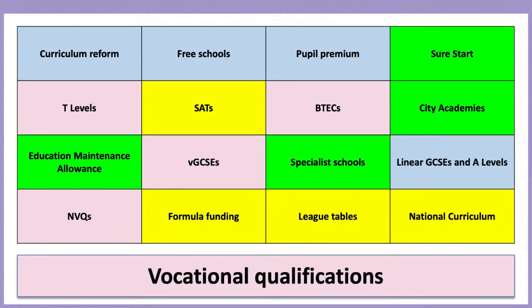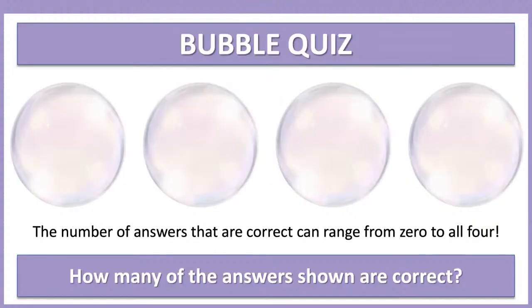Excellent stuff. Okay, shall we have a look at the next activity? It's what we call the bubble quiz. So this one, it's another multiple choice quiz, but this time there might be 1 right answer, there might be 2, 3, or 4 right answers. So before you see it, it could be none. There might be none of the answers might be right, or all of them could be, or all points in between. Let's have a look and see what we mean.